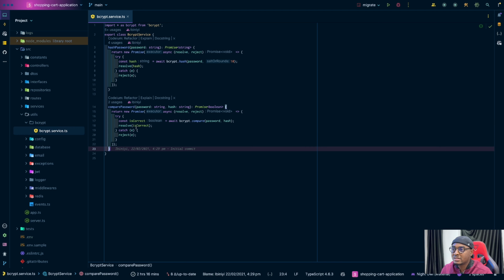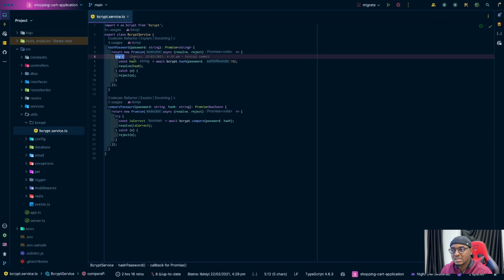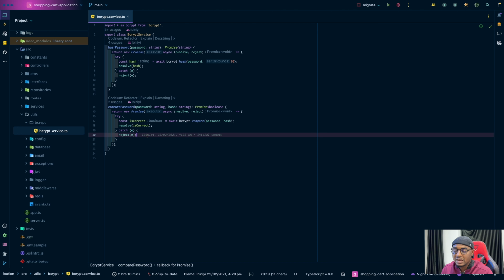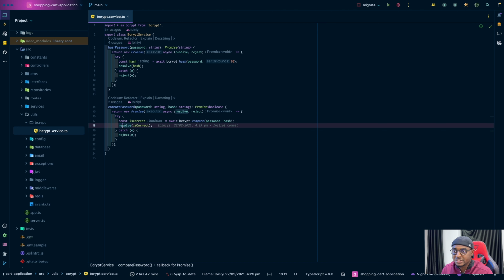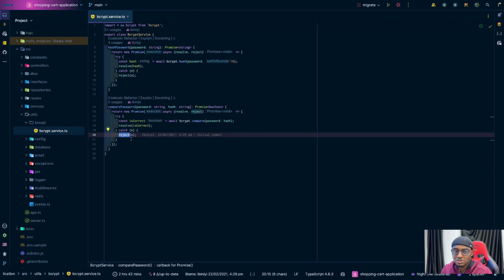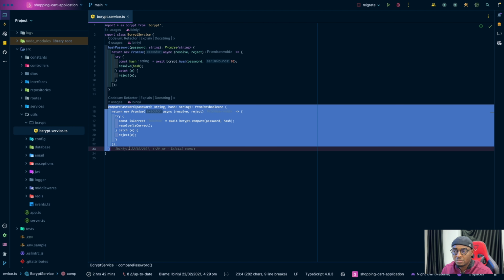hash, right? And you can see that I wrap it inside the try and catch just in case. Honestly, it shouldn't throw an error, but just in case it does, we should be able to catch that error. And this basically cascades that error. That's all it's doing. Resolve and reject, right? They are promise functions. They just cascade the error, and the assumption is whatever is calling these functions would also have a try and catch.